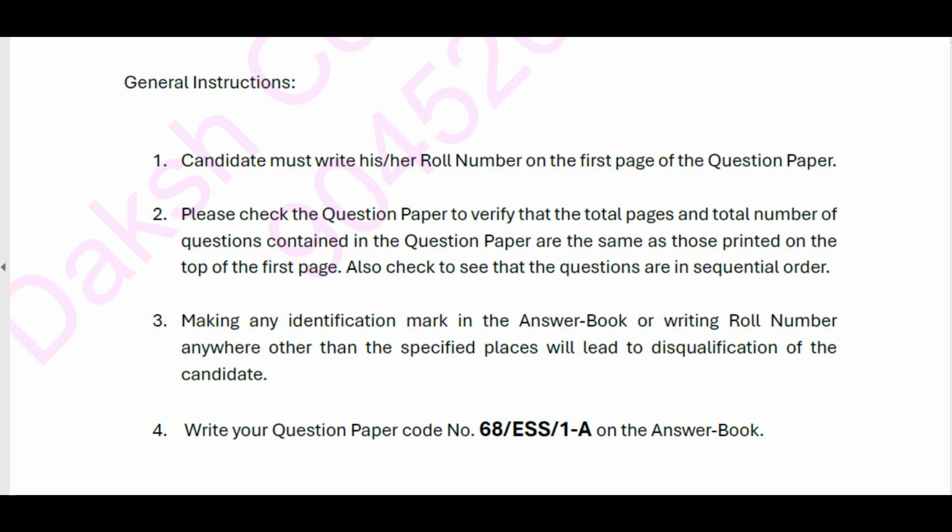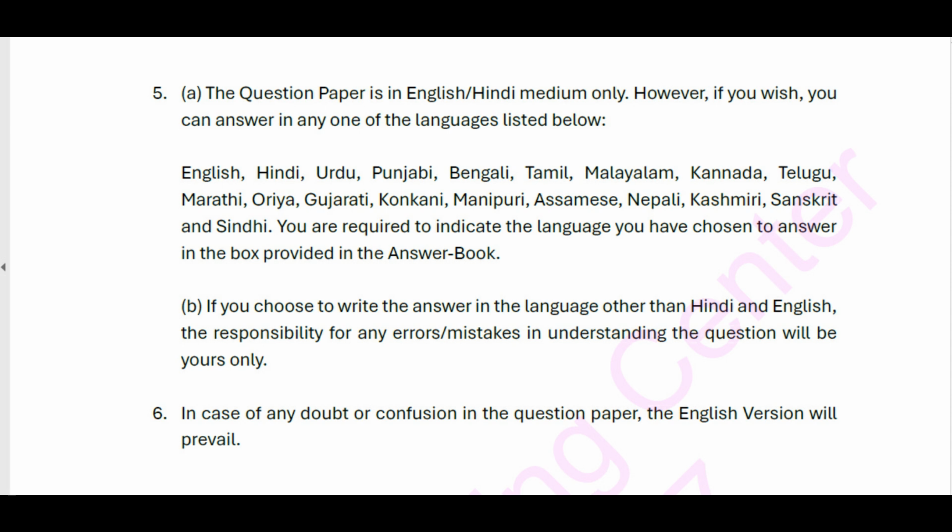4. Write your question paper code number 68/ESS/1A on the answer book. 5. A. The question paper is in English and Hindi medium only. However, if you wish, you can answer in any one of the languages listed below: English, Hindi, Urdu, Punjabi, Bengali, Tamil, Malayalam, Kannada, Telugu, Marathi, Oriya, Gujarati, Konkani, Manipuri, Assamese, Nepali, Kashmiri, Sanskrit, and Sindhi. You are required to indicate the language you have chosen to answer in the box provided in the answer book.